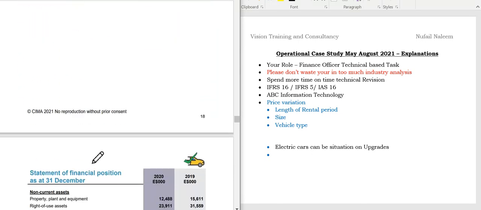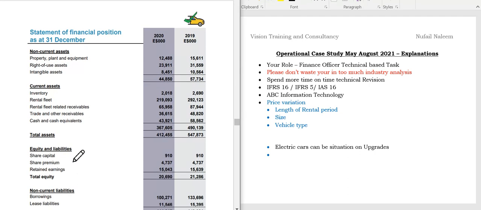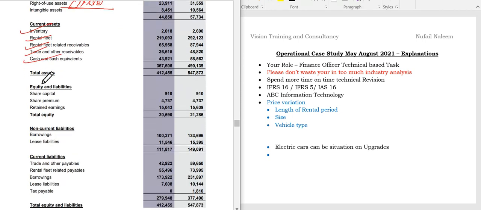And then, students, coming down, we have the other aspects like the property, plant and equipment they have mentioned. Right of use asset. Now, right of use asset is a leased asset under IFRS 16, and I'm still doubting, students. They have mentioned none of the assets are leased, they are under program contract. So I'm still confused why they use the right of use asset. And intangible assets also they have mentioned. So inventories there, rental fleet, income, rental fleet receivables, trade and other receivables, cash and cash equivalents. It's a good cash rich company as well.